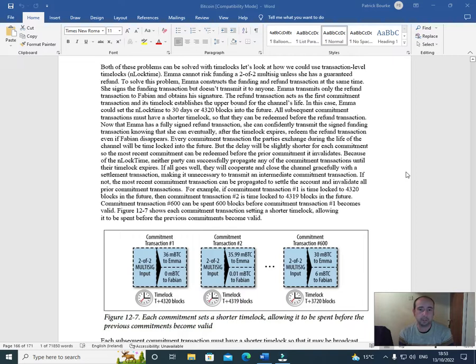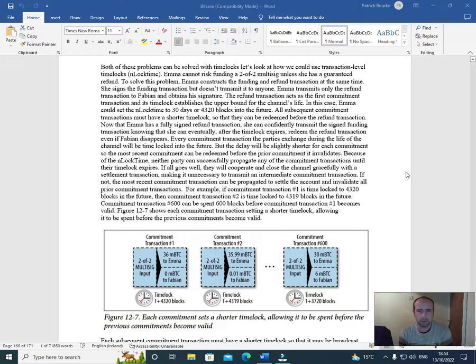Both of these problems can be solved with time locks. Let's see how we could use transaction level time locks, lock time. Emma cannot risk funding a 2 of 2 multisig unless she has a guaranteed refund. To solve this problem, Emma constructs the funding and refund transaction at the same time. She signs the funding transaction but doesn't transmit it to anyone. Emma transmits only the refund transaction to Fabian and obtains his signature.